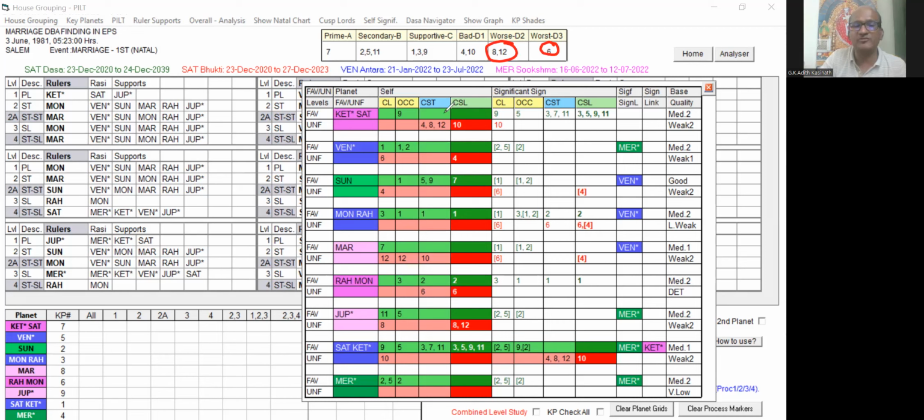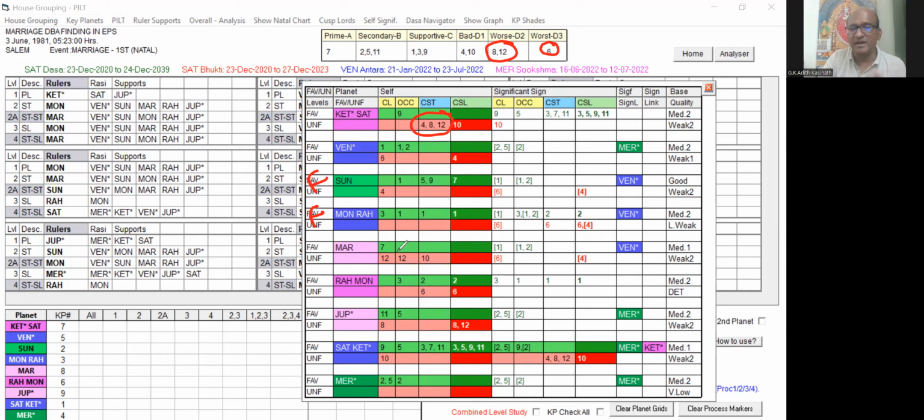You can see Ketu has got 4, 8, 12 and the Venus has got 1, 1, 2 favorable and 6 and 4. So it is not having any 8 and 12, but it has got some weakness, but it is not detrimental. Sun is having 1, 5, 9 and 7th Cuspal Sublord. This is a good, favorable key planet. Then Moon 3, 1, 1, and 1 cuspal sublord. It is not having either 2 or 5 or 7 or 11, but still it is having favorable grouping in self. Rahu has only got some mixed signification. So this also we can take as favorable, but when compared to this, Sun is very good.